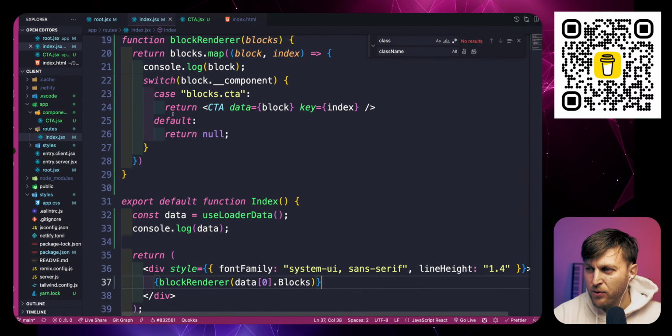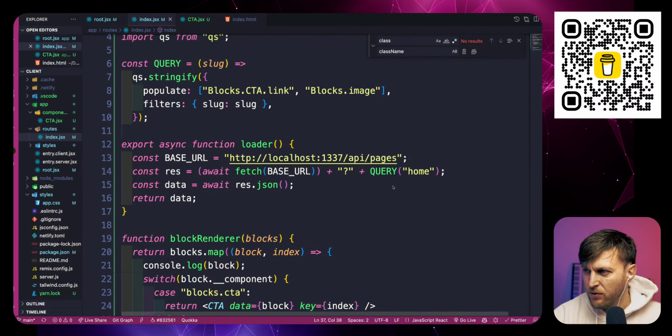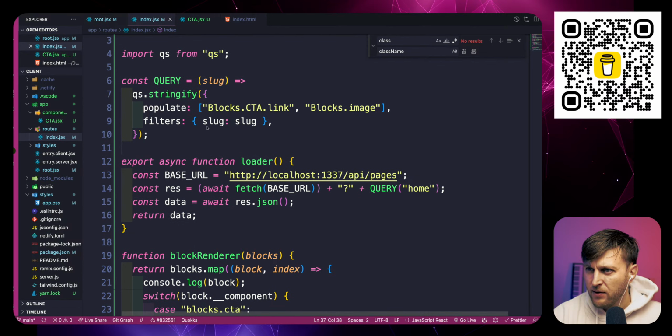oh God, I broke it when I did my refactor earlier. So query is not a function. So query, let me see here, fetch. Okay, that. Await fetch.